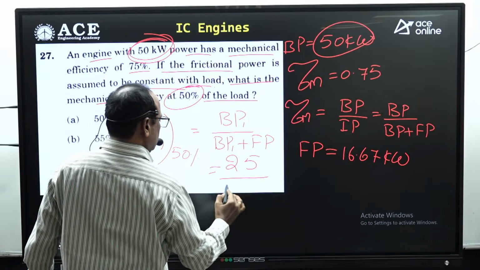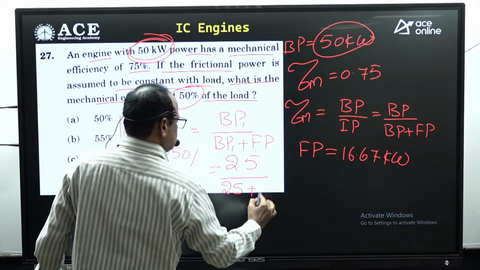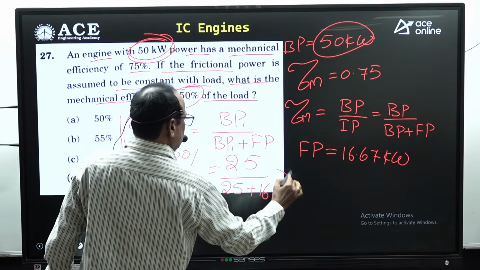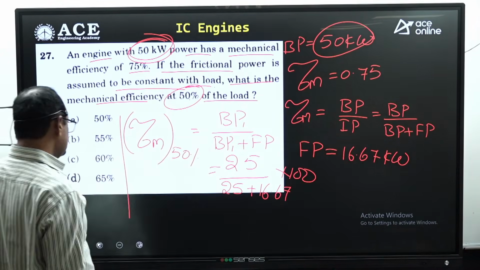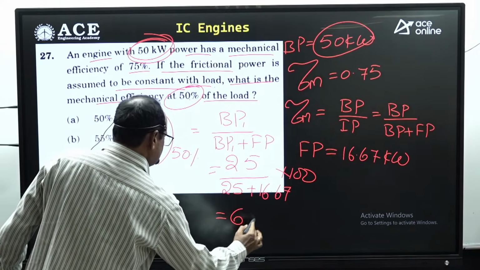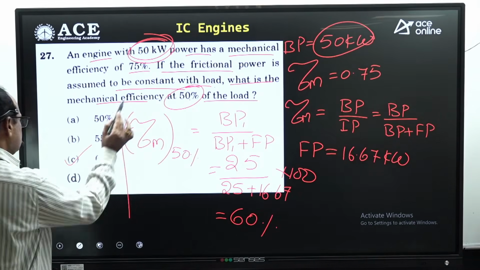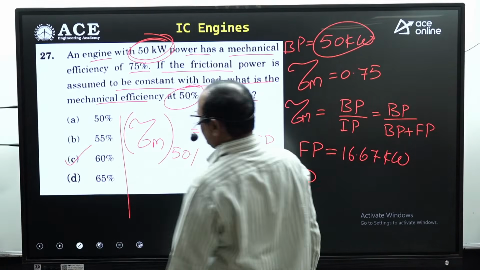25 divided by 25 plus 16.67, multiply with 100 for getting in percentage, you can get 60%. That is the answer. Look at the option C. Option C is absolutely correct.